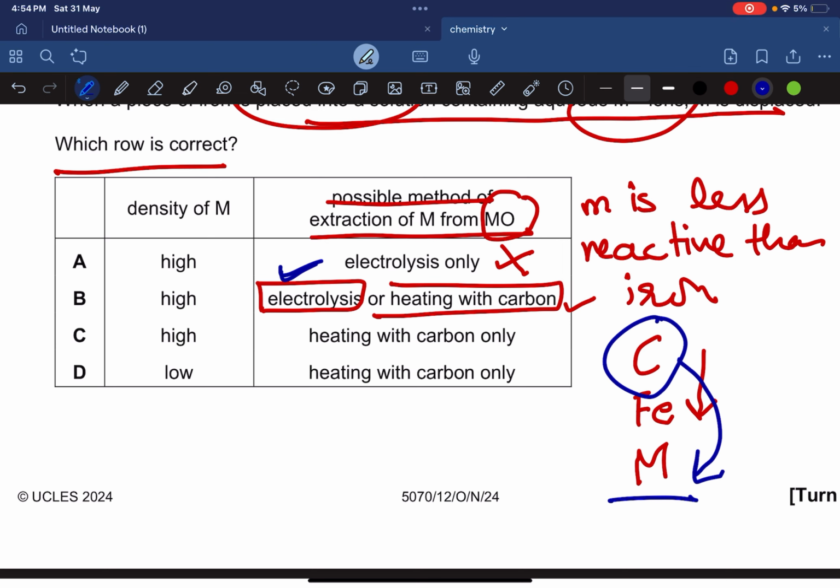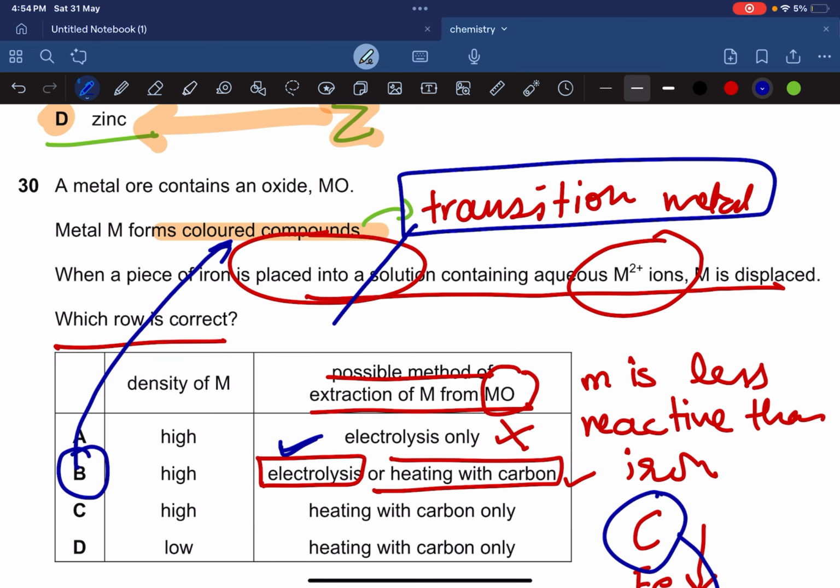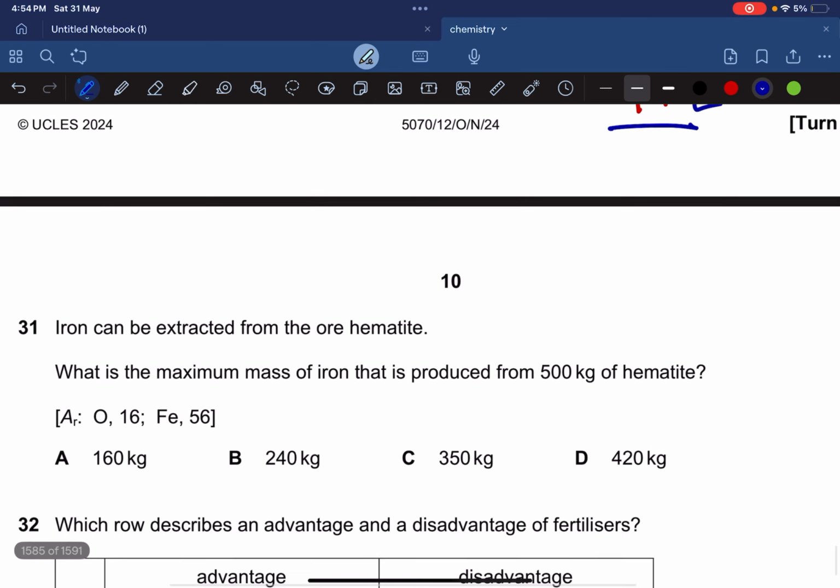And density of M is going to be high because they've told us that it forms colored compound. That tells us it's a transition element, and transition elements have high density. So it's going to be option B.